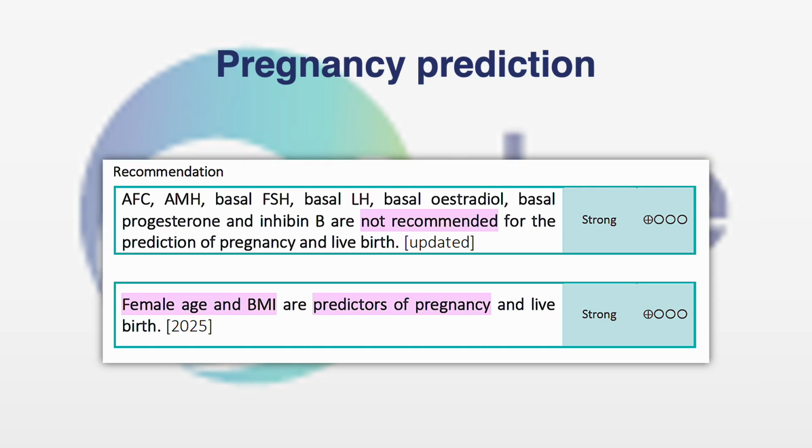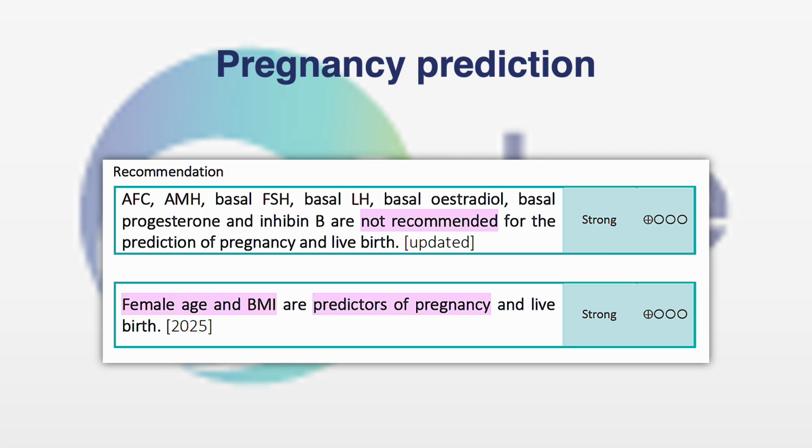Pregnancy prediction. All these things which we just spoke are not recommended for prediction of pregnancy and live birth. None of the tests can predict the pregnancy, because these tests are the quantitative assessment of reserves and the response.